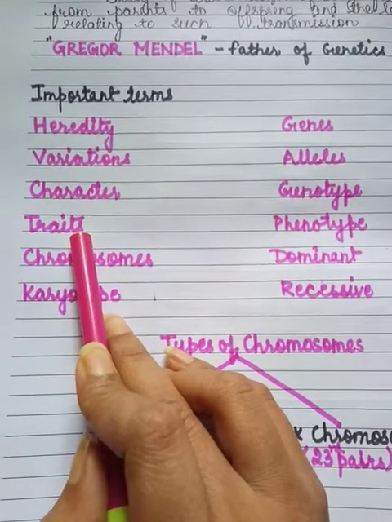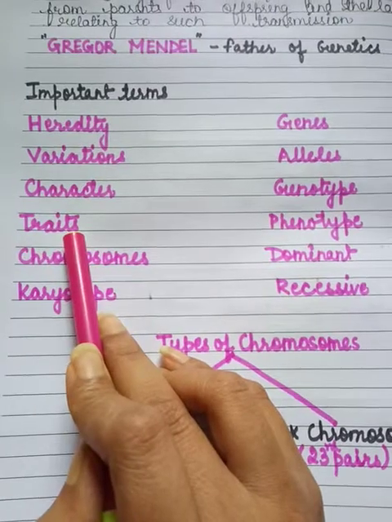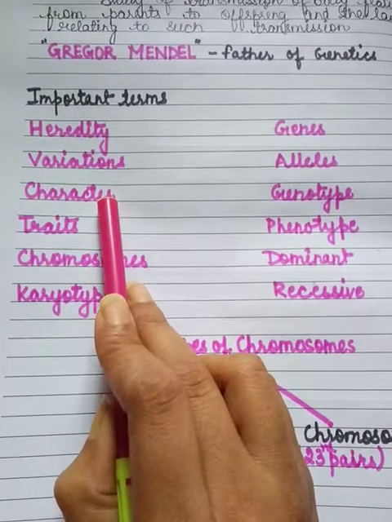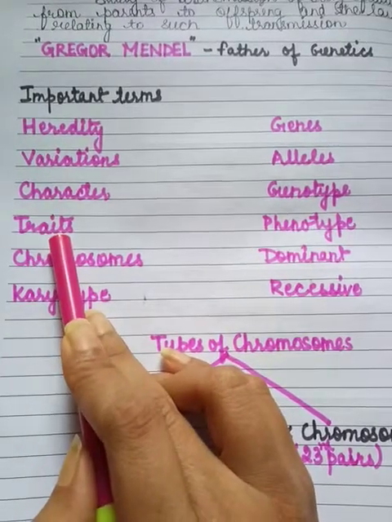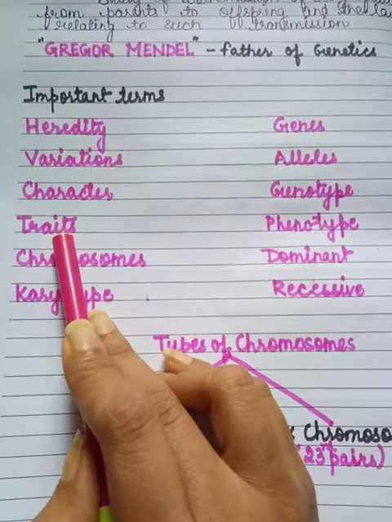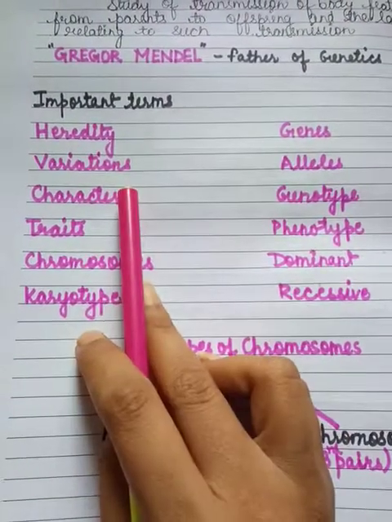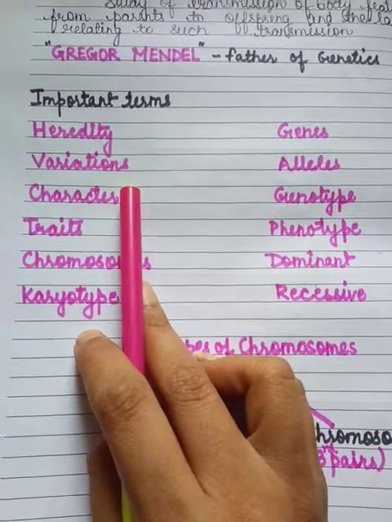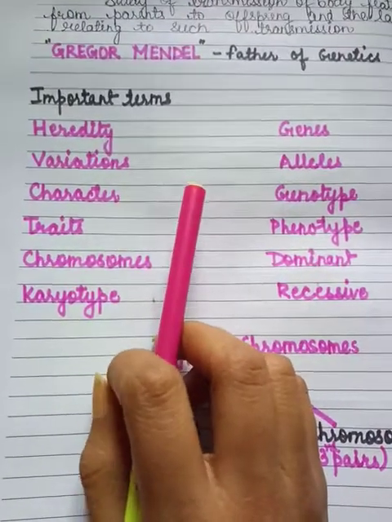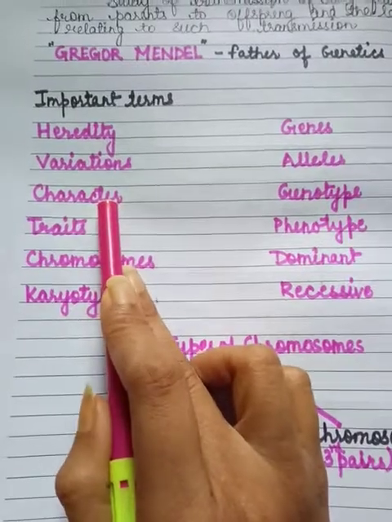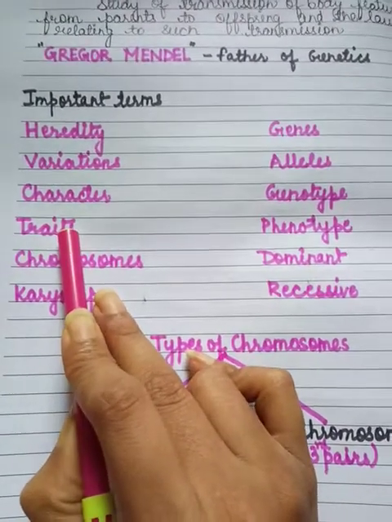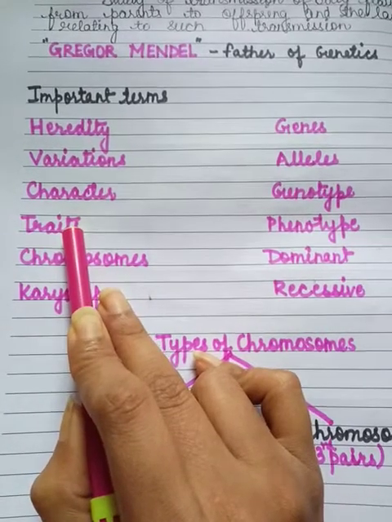For example, some people have brown eye color, which is a character, and as a trait some people will have blue eye color. Same with the hair shape. Some have curly, some have straight. Eyebrows, some have heavy bushy and some have thin. So character is any heritable feature, while the trait is any alternative form of a character.